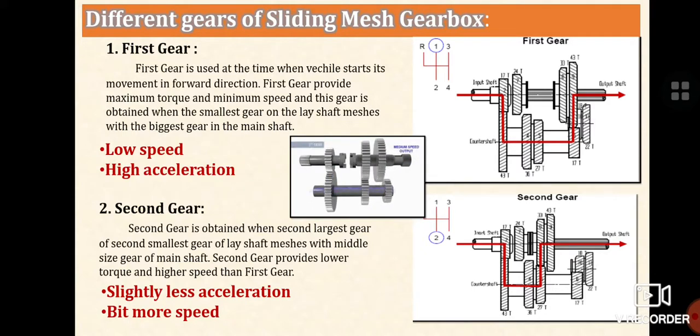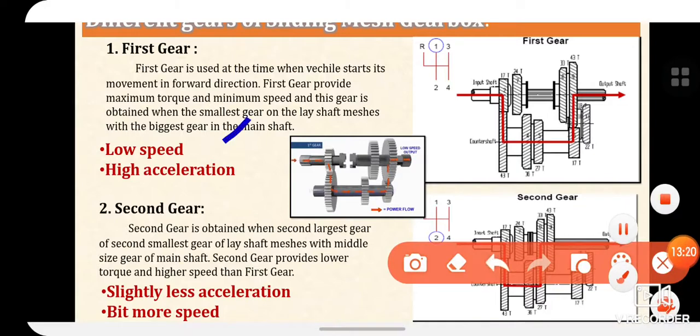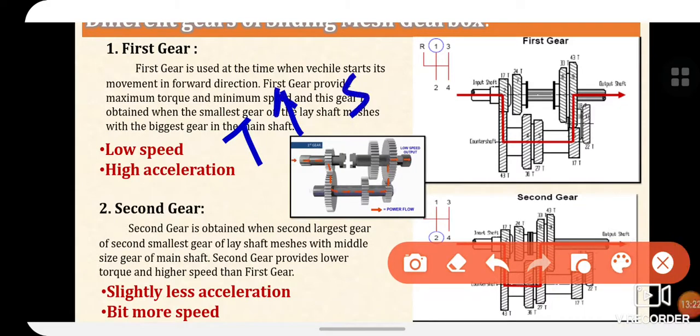Power transmission from the clutch shaft to the lay shaft takes place via the clutch and drive gear, which rotates the counter shaft in a direction opposite to that of the clutch shaft. So first gear has low speed and high acceleration, meaning the torque is very high but the speed is very low. At that moment the torque has to be increased to give motion to the vehicle.